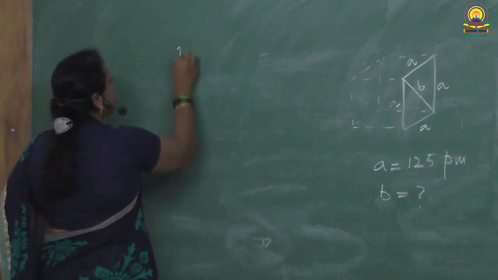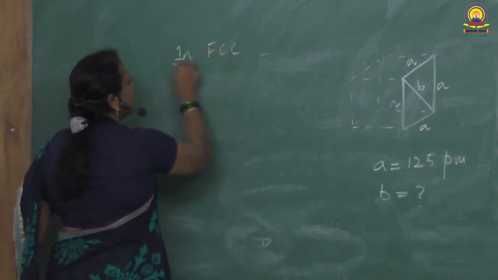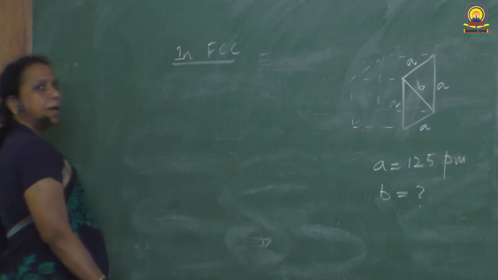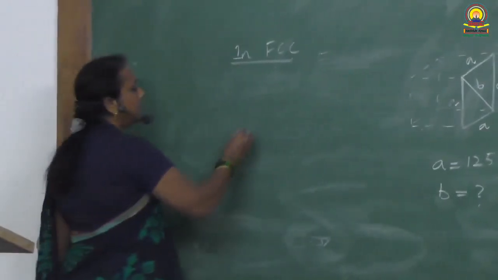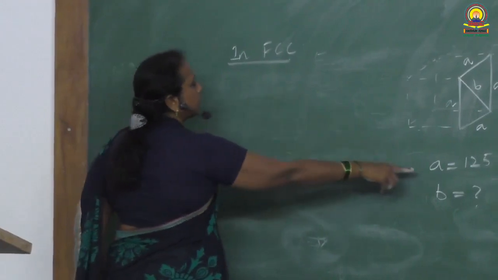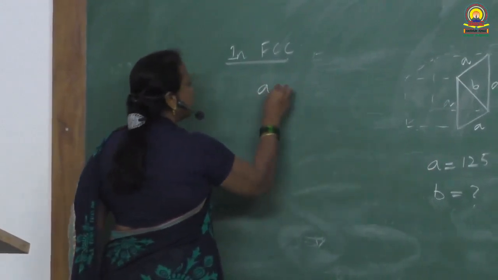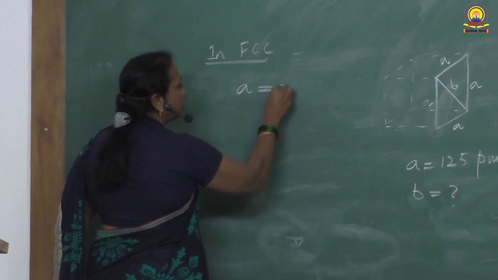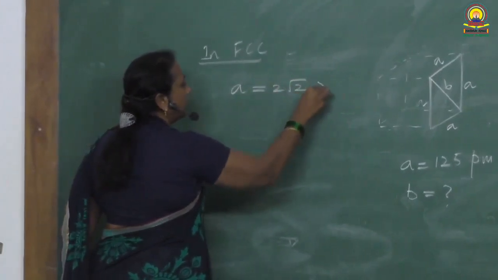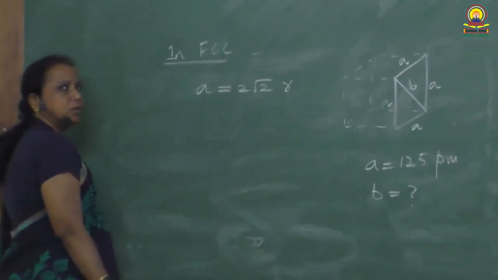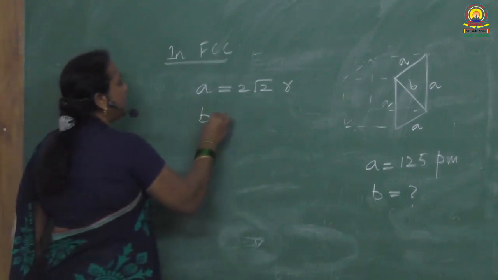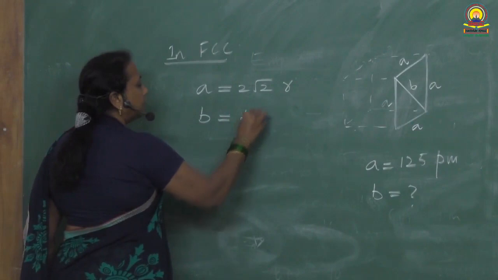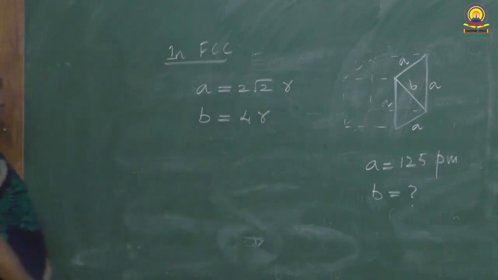So in FCC, while deriving packing efficiency, we come across the expression for A in terms of R. A is equal to 2√2 into R. And also we know that B is equal to 4R.